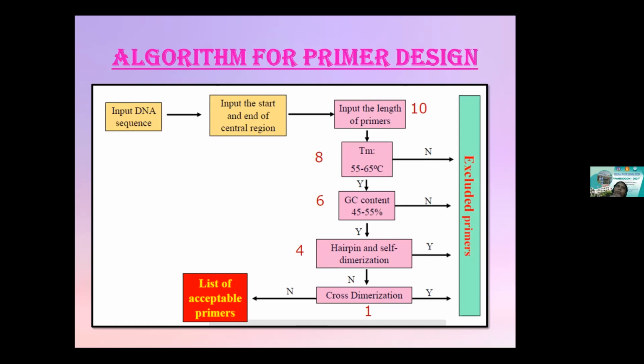Suppose I have a gene X which is 6,500 base pairs long, but I have a coding region somewhere in between, like 500 to 4,000 base pairs. I can design my primer range from 400 to 5,000 base pairs. So I can input the start and the stop region from which I would like to design the primers.